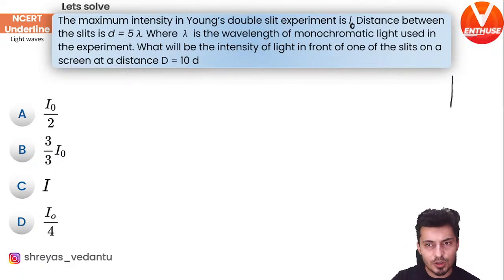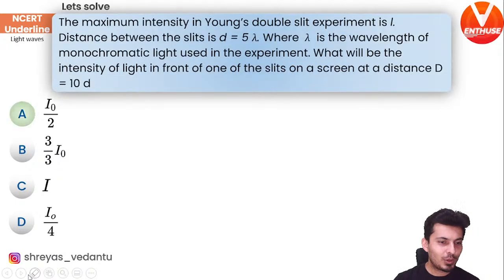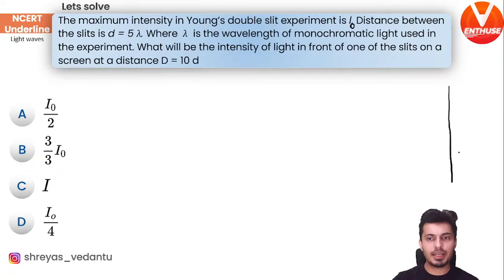Meaning, let's just draw the diagram. First let me draw this straight line to the screen. So this is your screen, guys, and these are your slits.